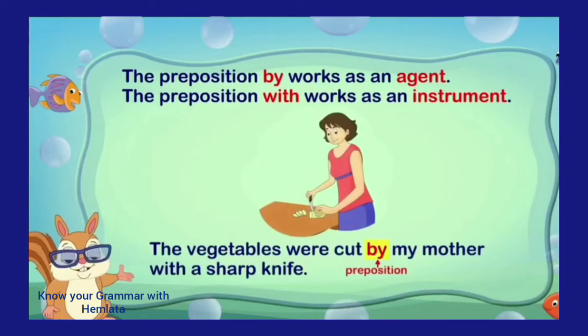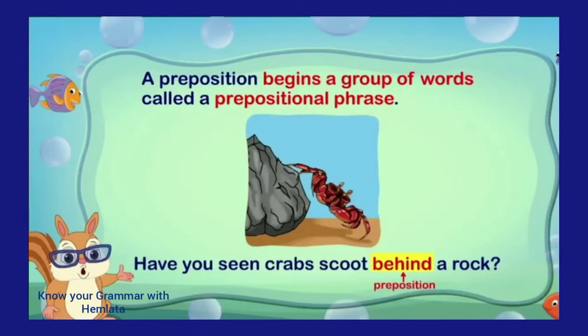that these instrument words are also connected with the preposition, like the vegetables were cut by my mother with a sharp knife. Here you can say a sharp knife. It is an instrument, fine, which can be used in the kitchen. So then with is connected with the noun, that with and by are prepositions.